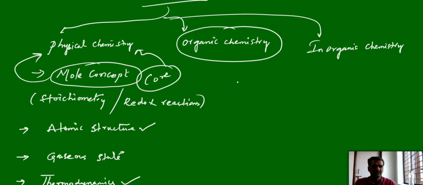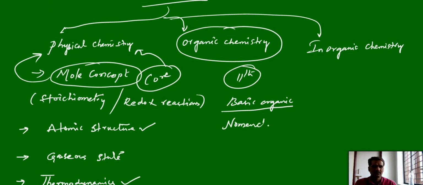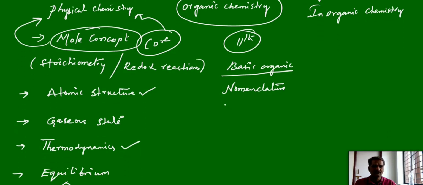This organic chemistry, especially in the 11th, has the topic basic organic chemistry. This basic organic mainly covers the nomenclature of organic compounds, classification and nomenclature. And next it deals with isomerism. Again, in isomerism we have two types, broadly structural and stereoisomerism, that also we'll discuss. This is again very important for advanced level.